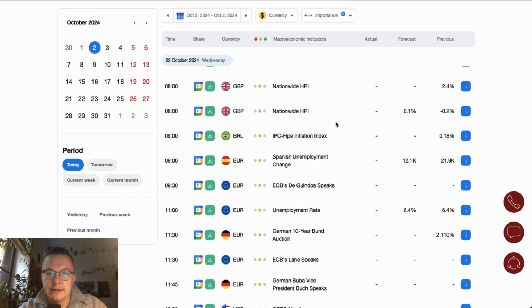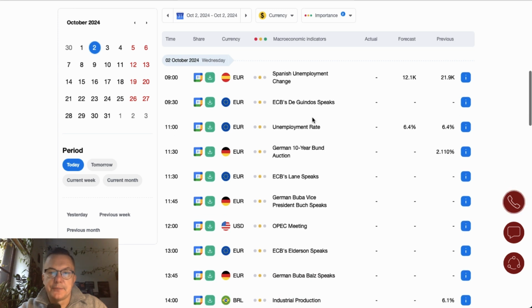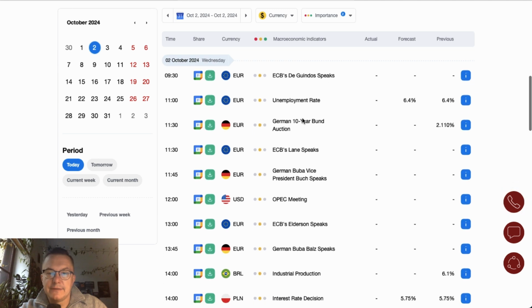What do we have here today in the London session are nationwide HPI data from the UK scheduled for release at 8 o'clock. Then we got the Spanish unemployment change scheduled for release at 9 o'clock. At 9:30 ECB Buch will give a speech, and at 11 o'clock the Eurozone will release the unemployment rate. The unemployment rate is expected to stay at the level of 6.4%.